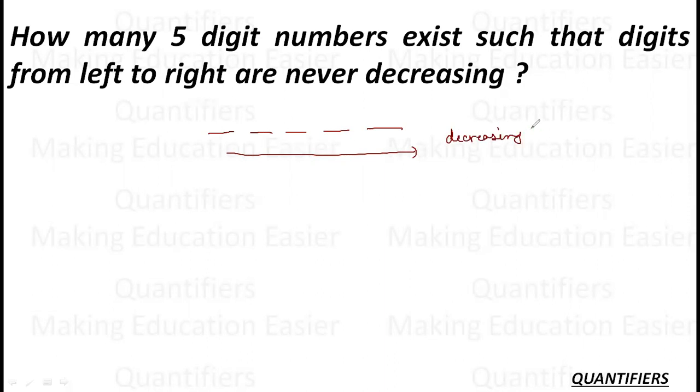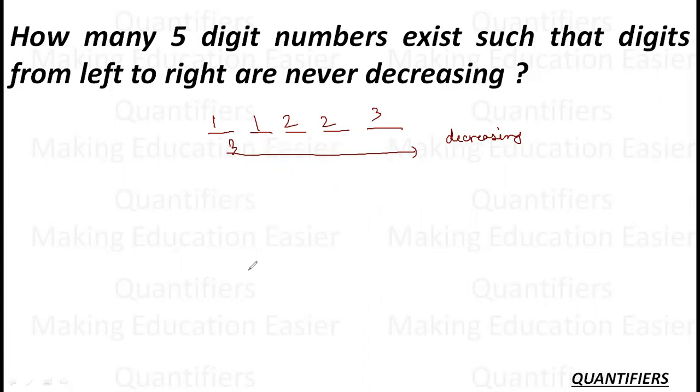What does never decreasing mean? It is not necessary that they increase. This is a possible case: 1, 1, 1, 1, 1. This satisfies the condition that it is a never decreasing quantity. What is another possibility? 1, 1, 2, 2, 3 could be another possibility. 3, 3, 3, 3, 4 is another possibility. But is 4, 3, 5, 5, 5 allowed? No, because from 4 to 3 it is decreasing and it is not allowed.